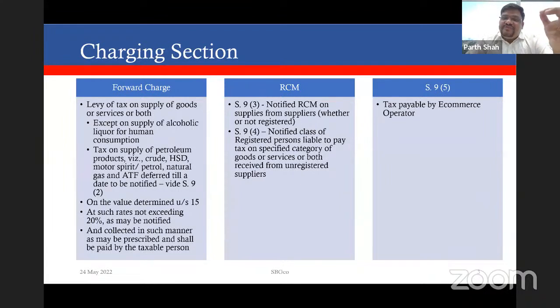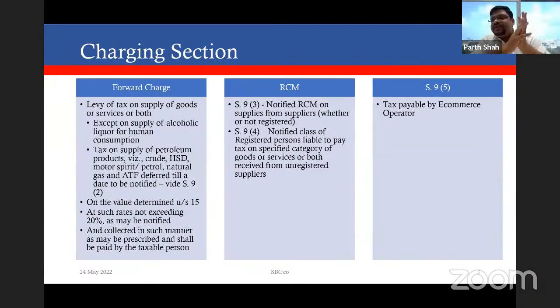And next, Section 9(4) covers cases where a notified class of persons is required to pay tax under reverse charge. Like builders are required to pay reverse charge when they purchase goods or services from unregistered developers or unregistered suppliers for their projects. So that is Section 9(4). So there are two different classes of charging sections for RCM.